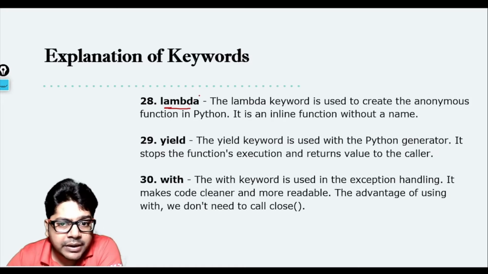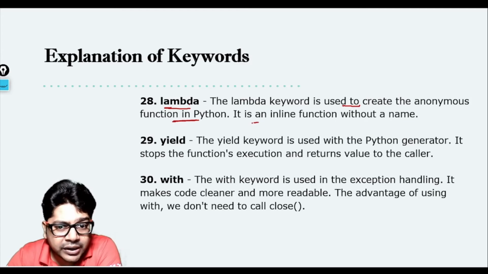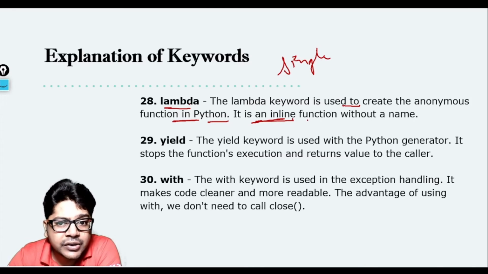Now coming to lambda. The lambda keyword is used to create an anonymous function in Python. Now what is an anonymous function? Anonymous means without a name. So it is an inline function. Now what is an inline function? A single line. Okay, so the lambda keyword is used to create an anonymous function in Python. It is an inline function without a name.